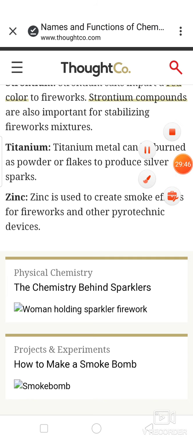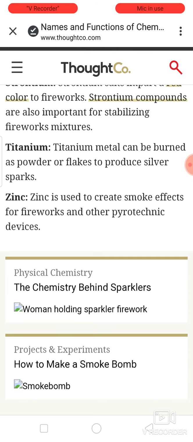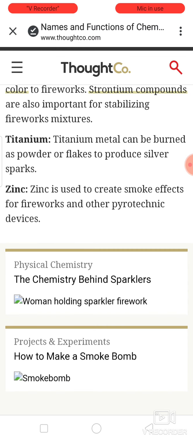Anyhow, we enjoy fireworks, but they are also a pollution factor. So try to avoid using fireworks and crackers in your Diwali. Not today's, this year's Diwali. This year's Diwali, you can avoid pollution. You can support the environment. You can spend that money to support those who are suffering from the corona effects.